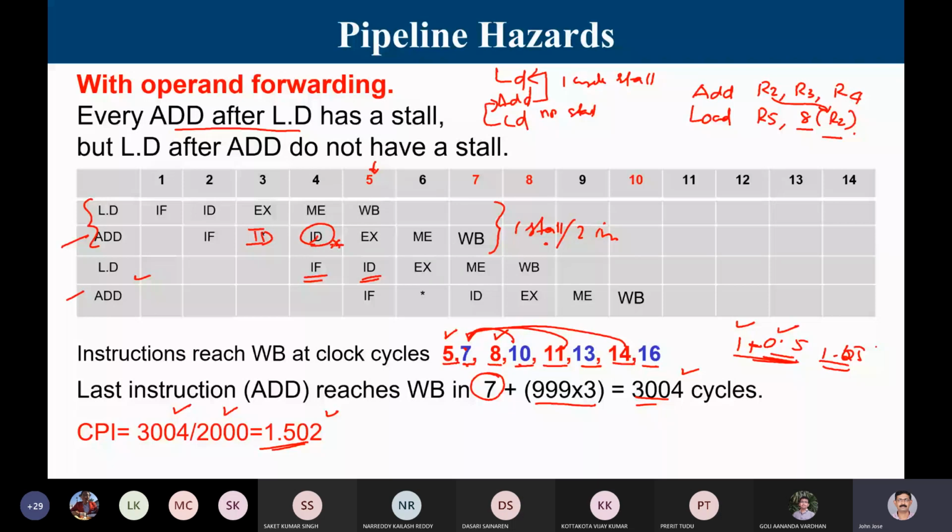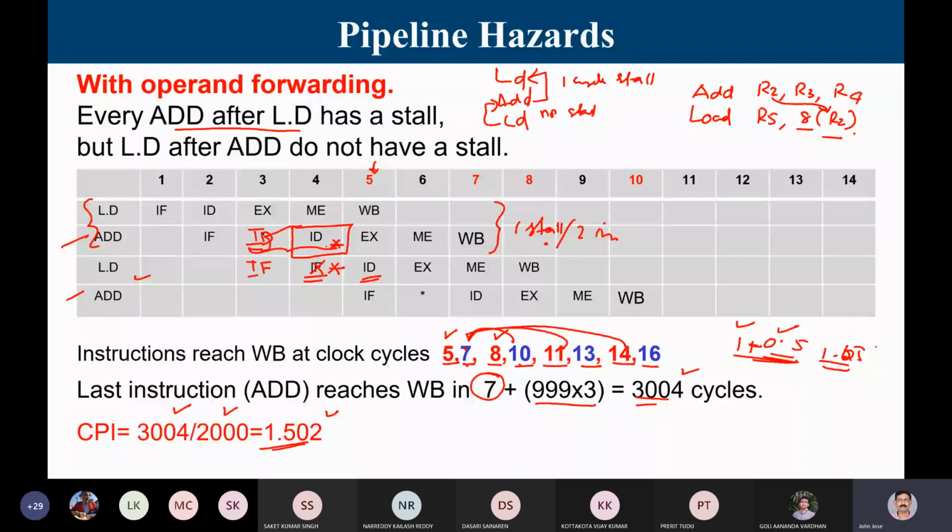Yes, sir, why can't we keep it there? That is my question. We are not waiting. Whatever you do early, I cannot complete EX there. Now, if this is the case, I can fetch IF here, but I cannot do ID here. This will be a stall because stalling means I am continuing in the ID stage.